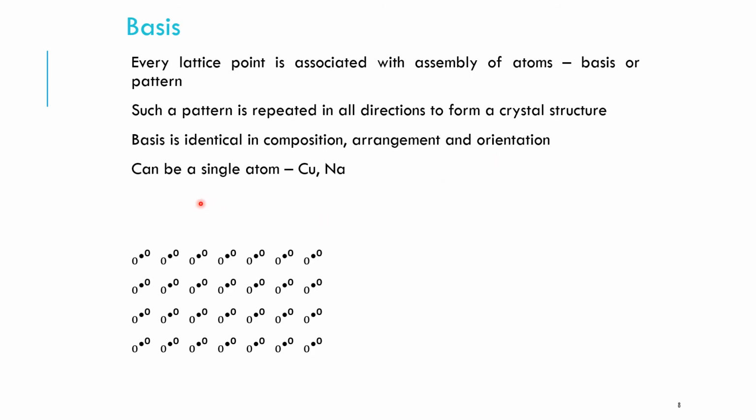So the basis can be a single atom, that is each lattice point will be associated with a single atom, copper, sodium, or it can be associated with 2 atoms that we call as diatomic like sodium chloride, or it can be triatomic CaF2.